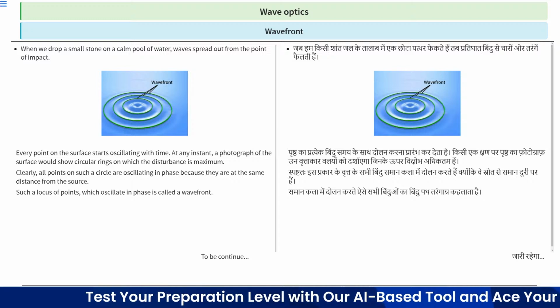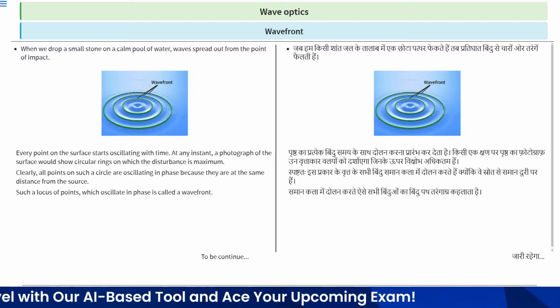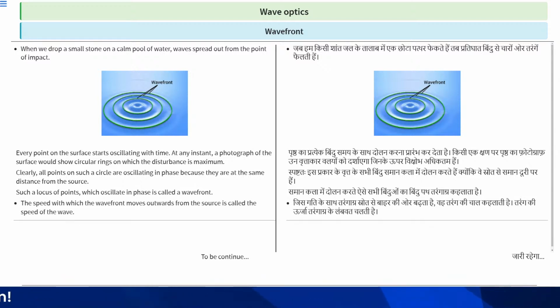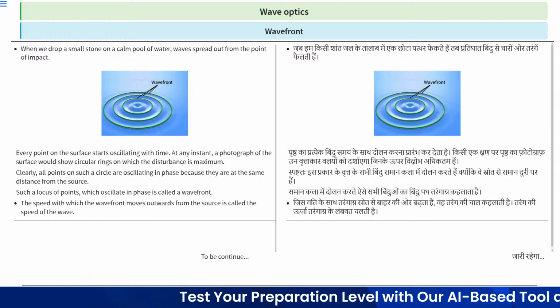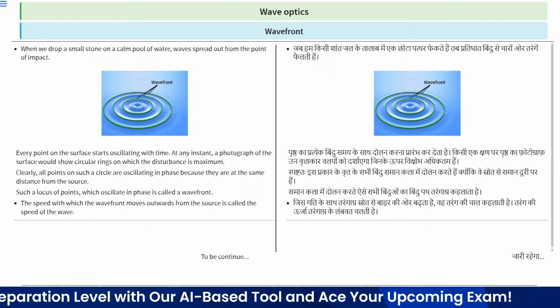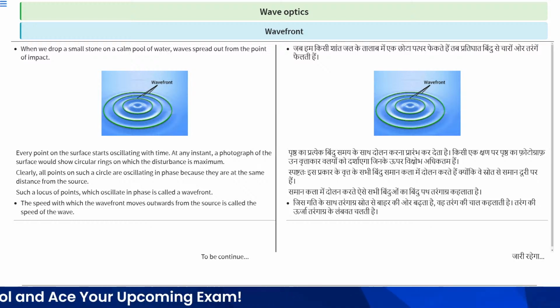Such a locus of points which oscillate in the same phase is called a wavefront, and the speed with which the wavefront moves outwards from the source is called the speed of wave. Suppose this is the source and the waves move outwards, and that speed is called the speed of wave.